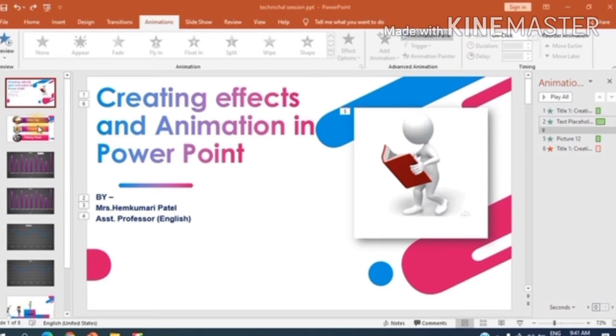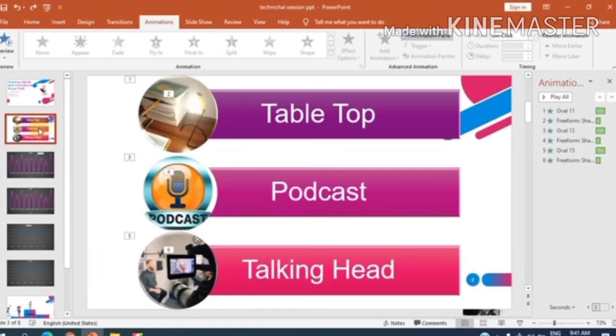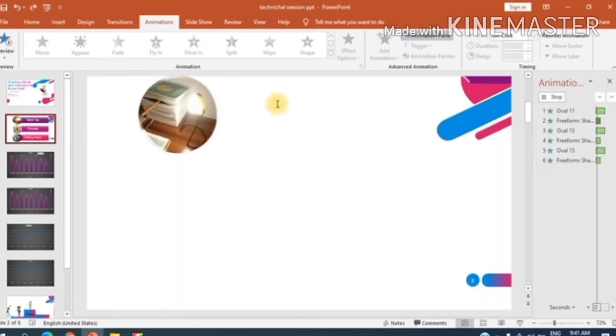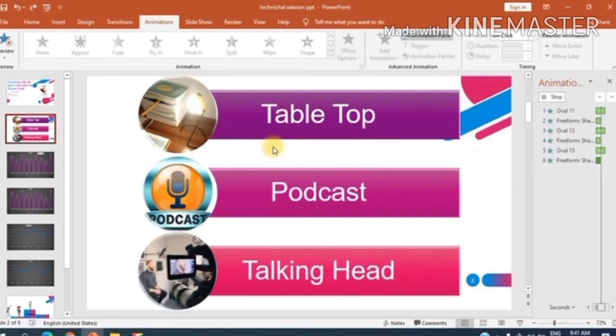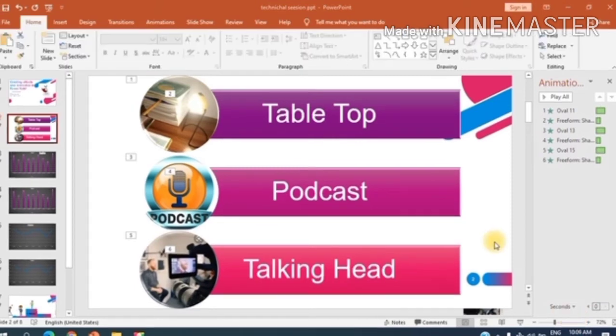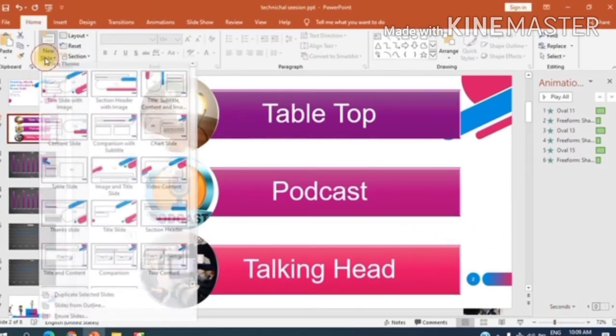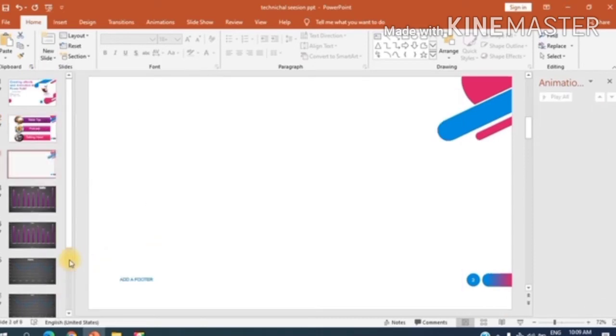Friends, we have taken an overview of all the tabs. Now let's move on to the second slide and see what effects we have used here. Let's play it first. Now let me insert a new slide to see the whole process. Yeah, I have entered a new slide just after the previous one.